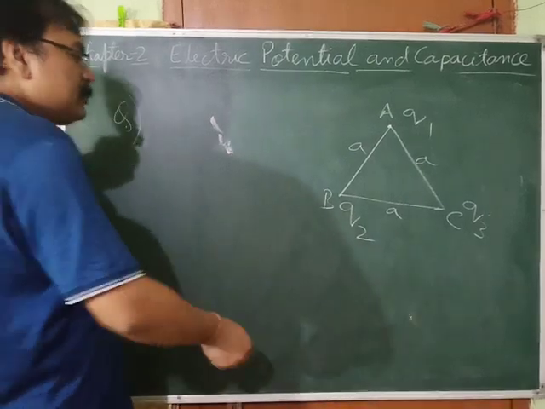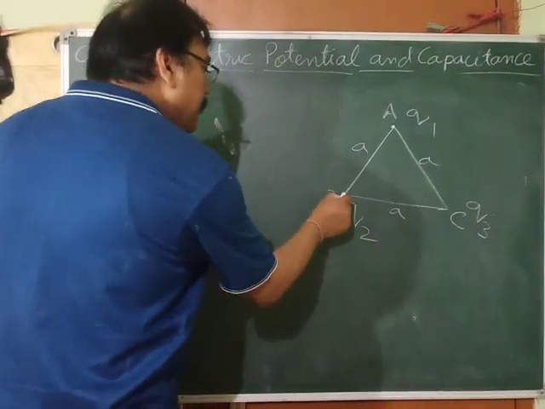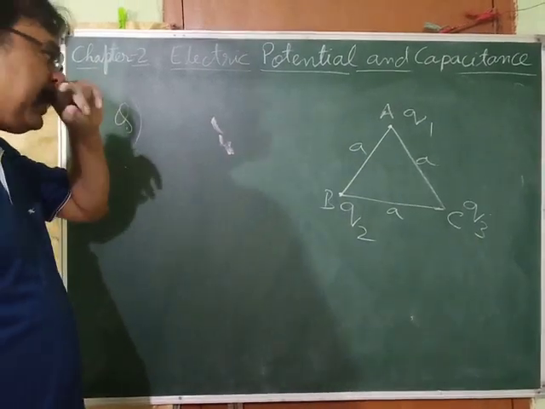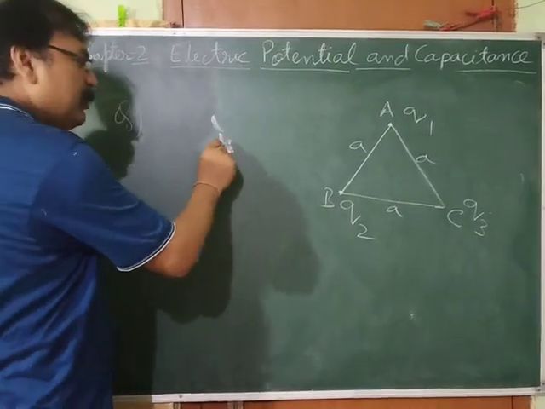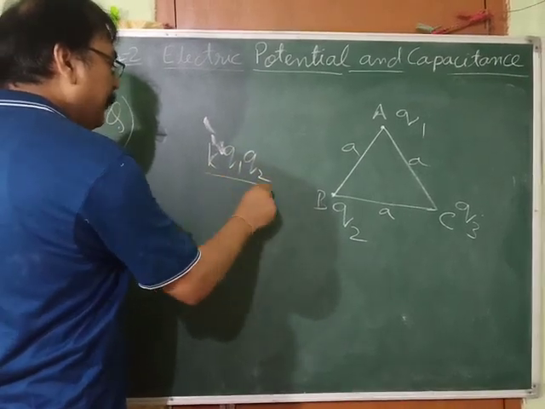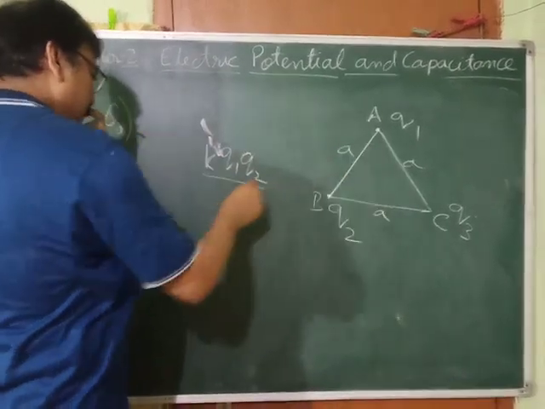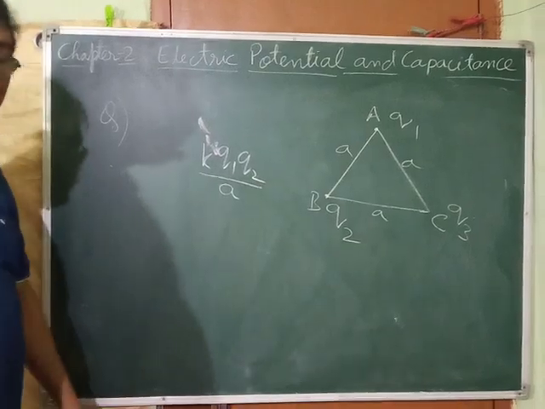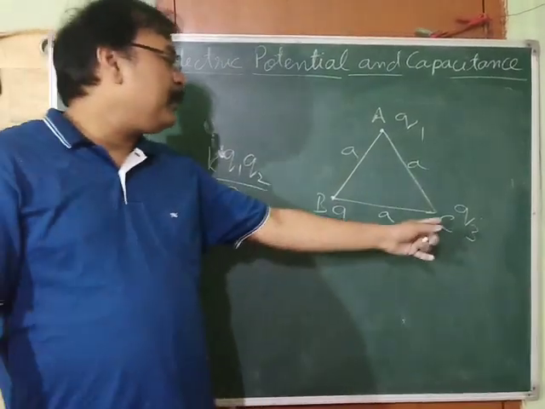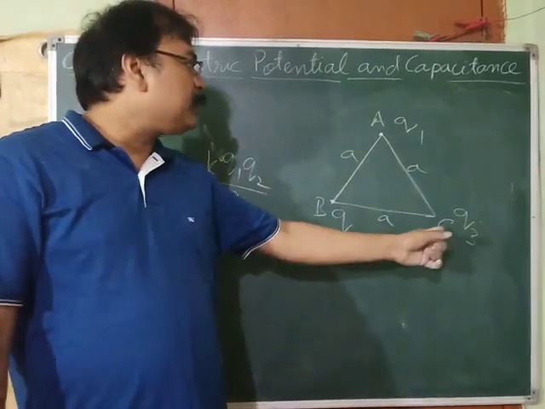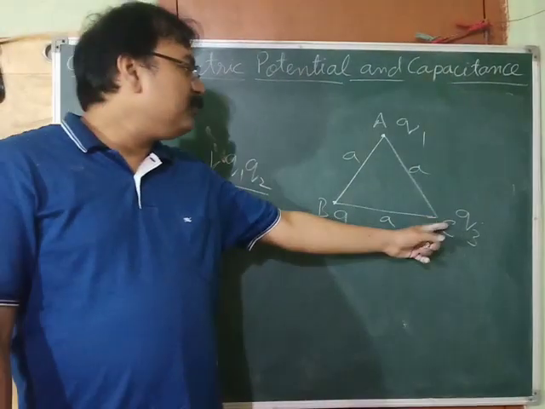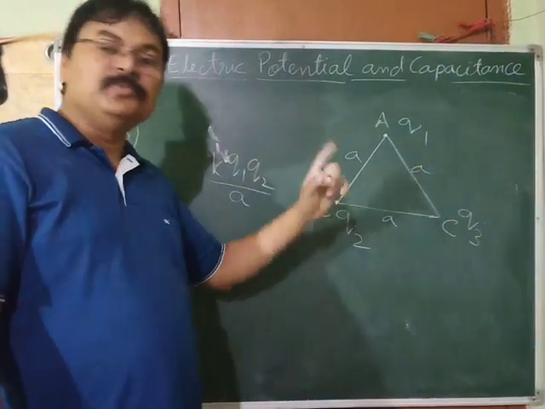Now second, suppose you bring Q2. When you are bringing Q2, Q1 is already there, so you will have a potential energy due to that. What is the potential energy now? K Q1 Q2 upon, what is the separation between them? It is A. Now Q2 has come. Now we are going to bring Q3. When you are bringing Q3, Q1 and Q2 both are there, so you have to work against Q1 as well as Q2.